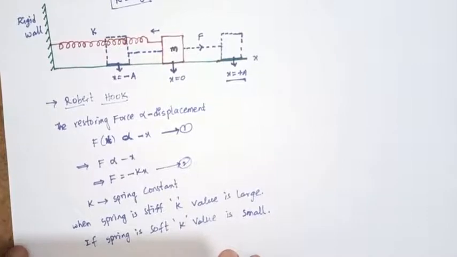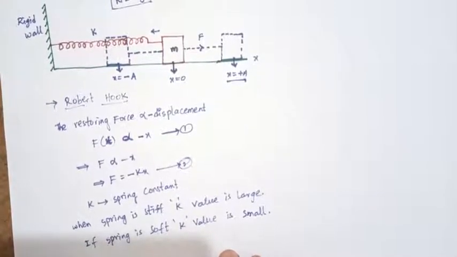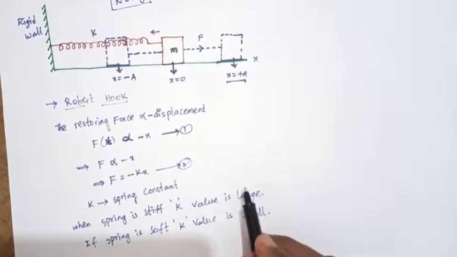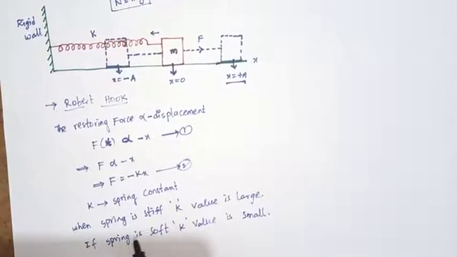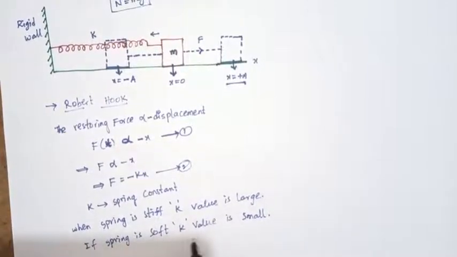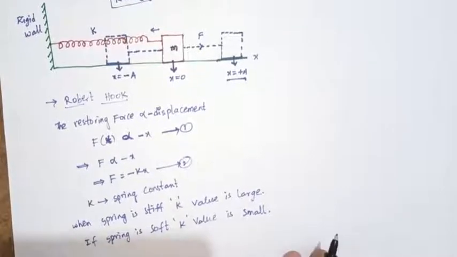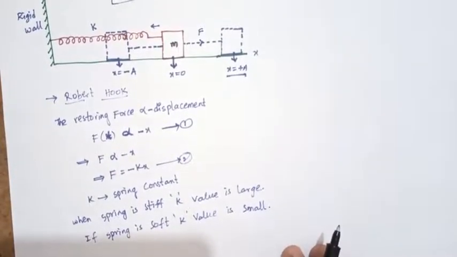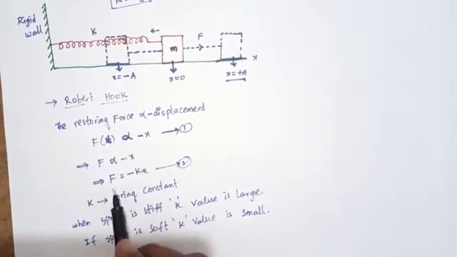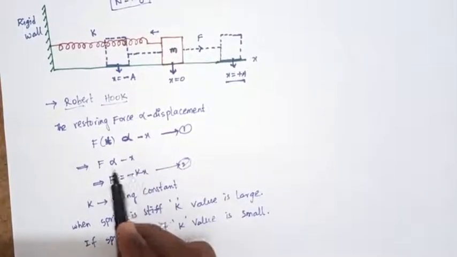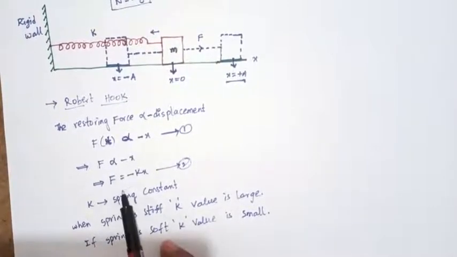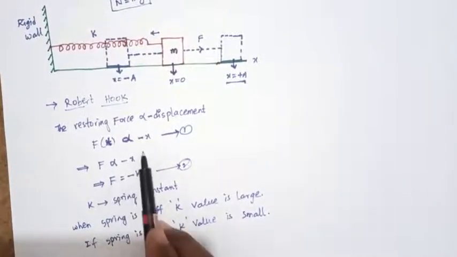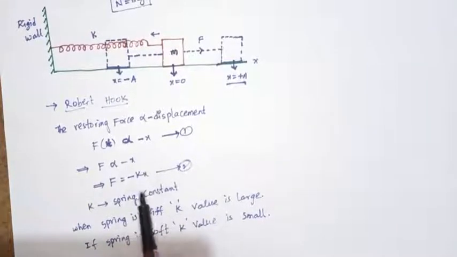Okay, this is the elastic property. When a stiff spring is taken, the k value is large, and when we take a soft spring, made of soft material, the k value is small. Again the force F equals minus kx. That means the force is directly proportional to the displacement and in the opposite direction.